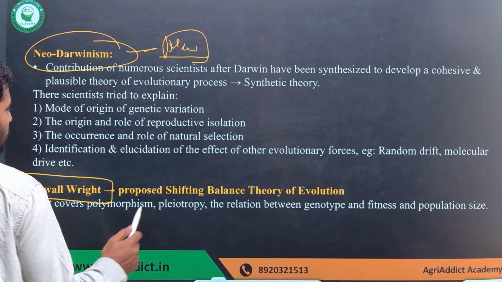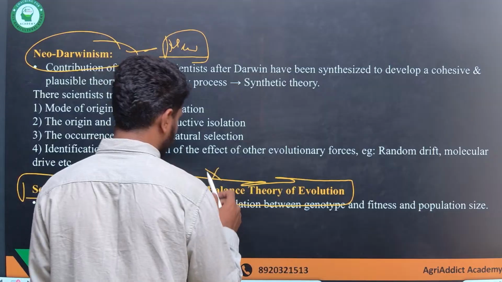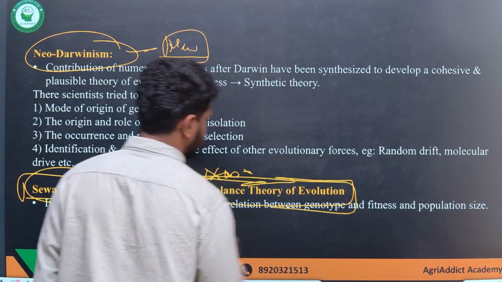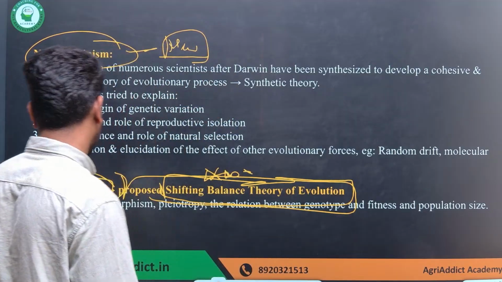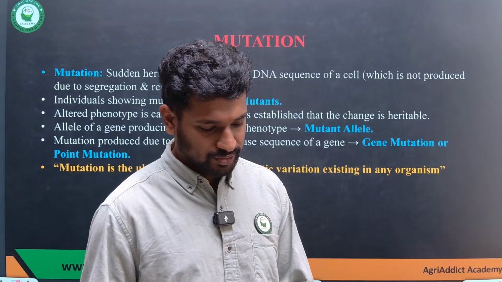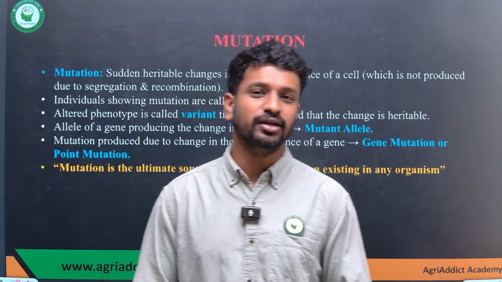And Sewall Wright proposed the shifting balance theory of evolution. What is this? You need not worry. Just remember the name and the theory. That's it. The shifting balance theory of evolution was given by Sewall Wright. So that's what is important for you. That entirely completes the different evolutionary forces and evolutionary theories regarding the origin of species and also how evolution occurs.